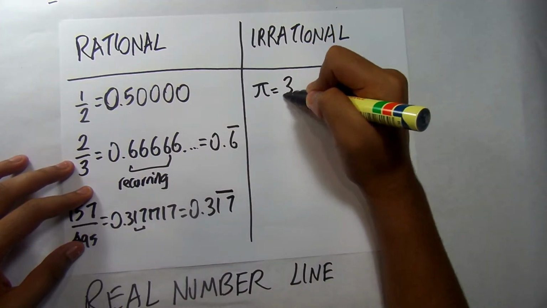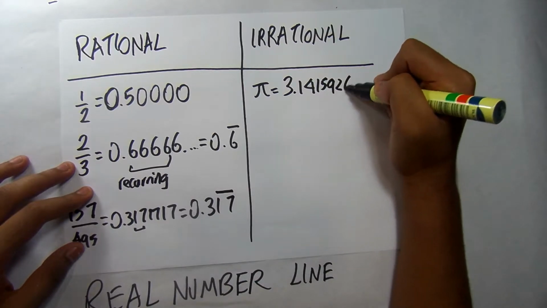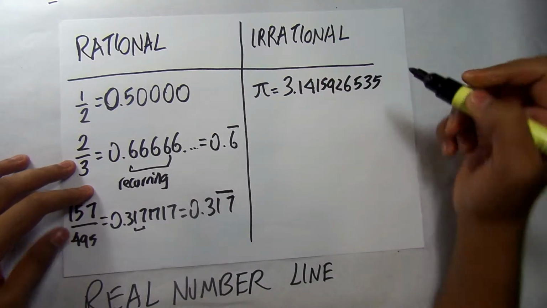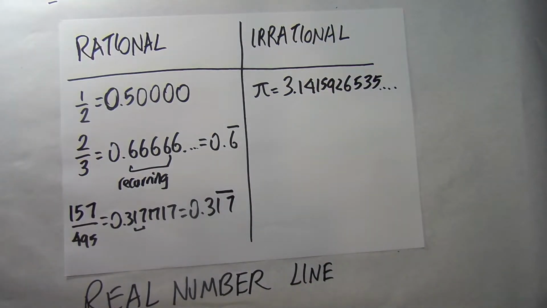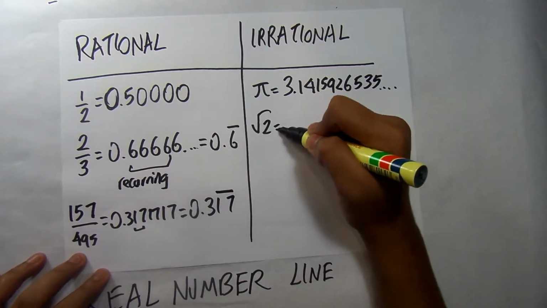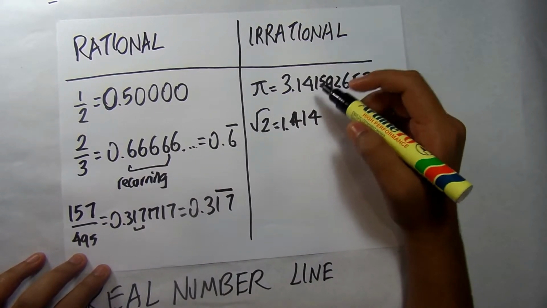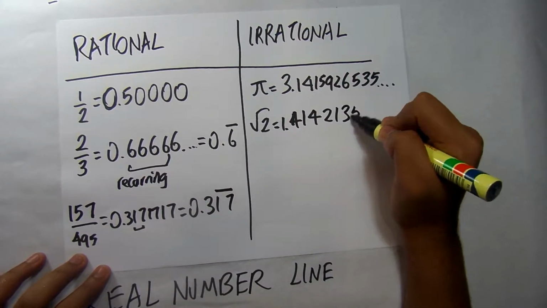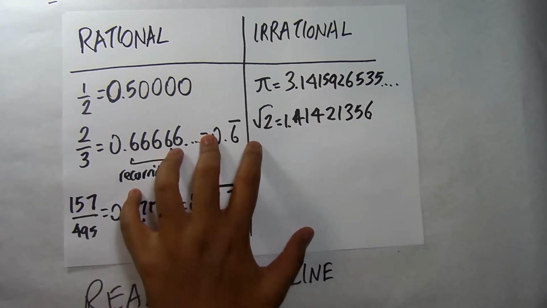which is 3.14159265535, and it goes on and on. It's a huge value. And then we have the square root of 2, which is 1.41421356. Okay, so now why have I separated them into two subgroups?